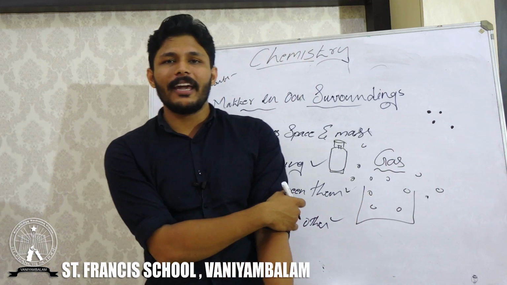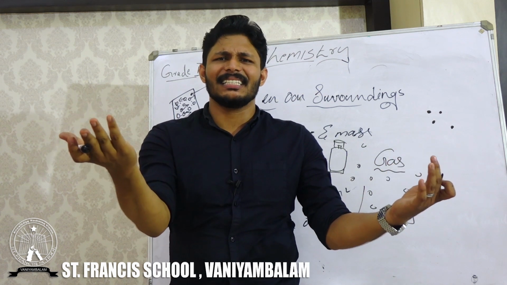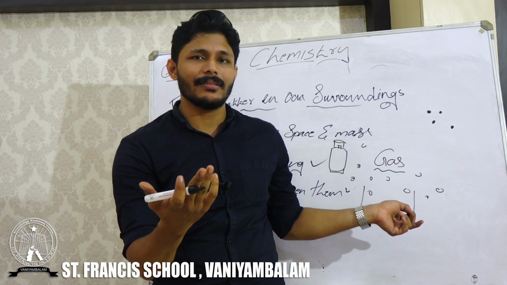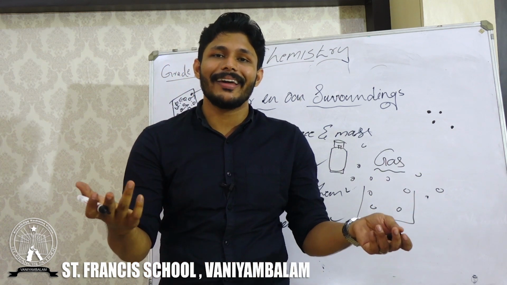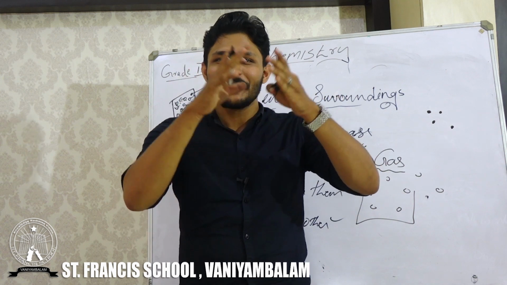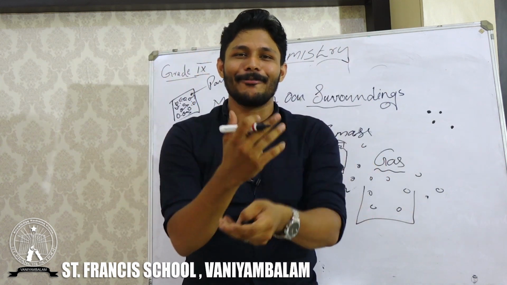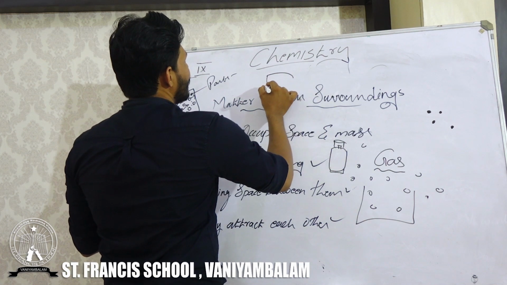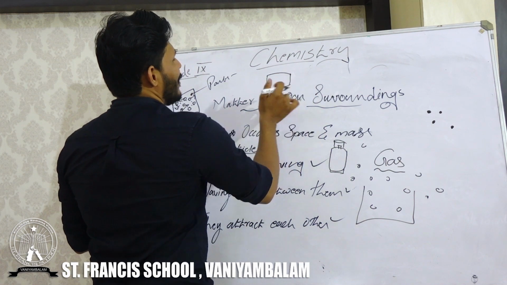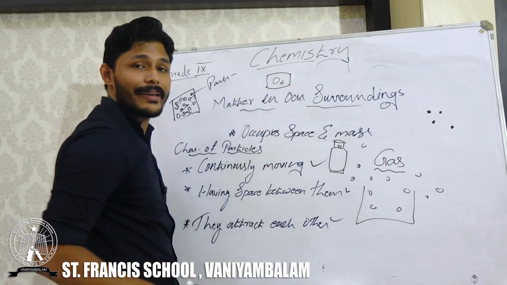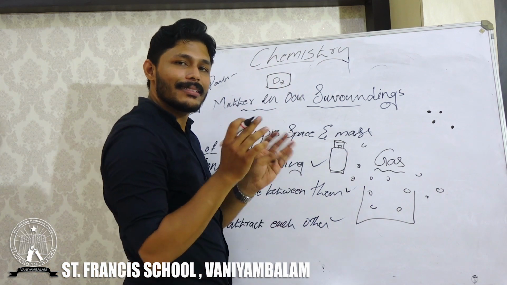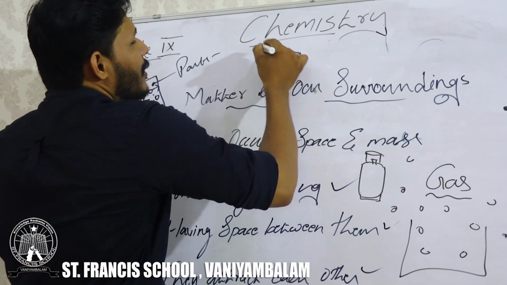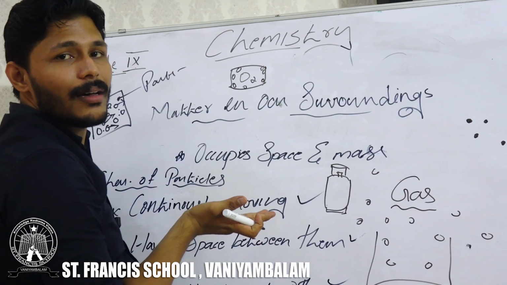Next one, space. Can we determine the space between the particles in the gas? We cannot say that. The space will be according to the cylinder or the material we have filled it into. If I have a square cylinder with oxygen gas inside, the oxygen will fill it up to the edge of the cylinder.